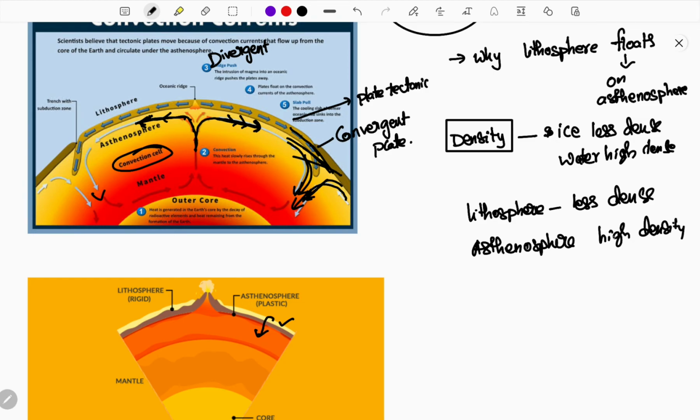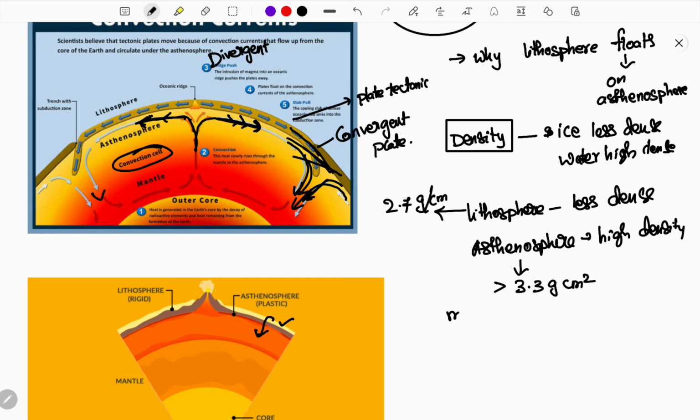But here, you can say, sir, give me the facts so that I can believe that the lithosphere is less dense. If you compare the lithosphere density, it is up to 2.7 grams per cubic centimeter on average. But the asthenosphere is greater, about 3.3 grams per cubic centimeter or greater.